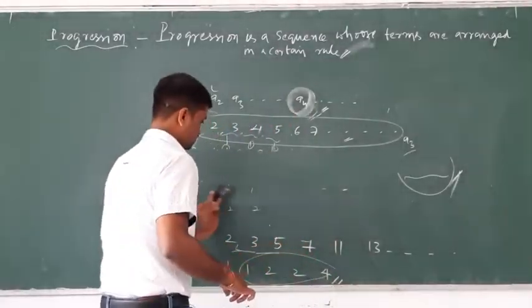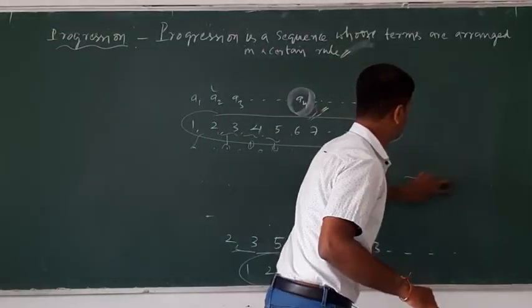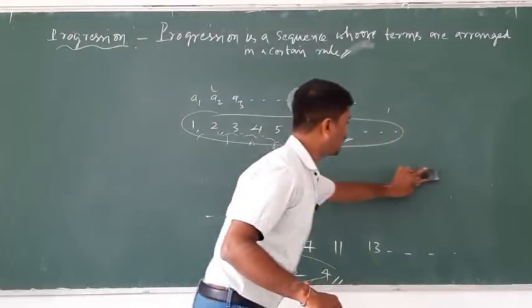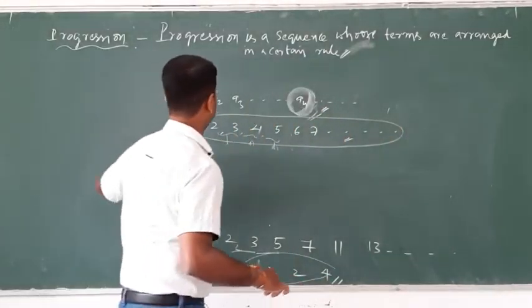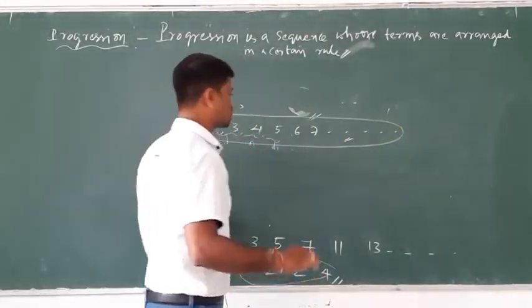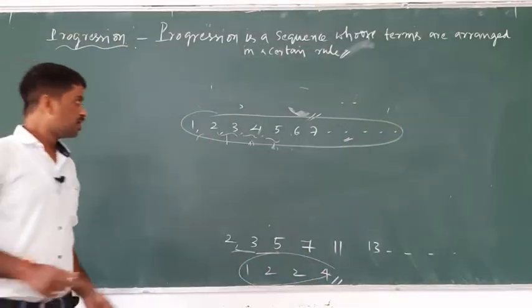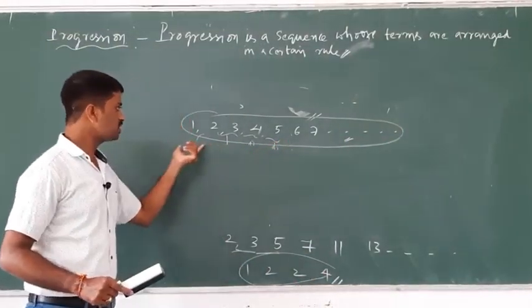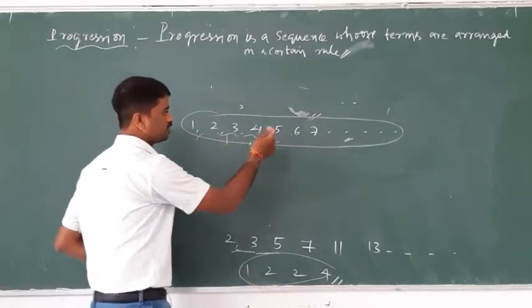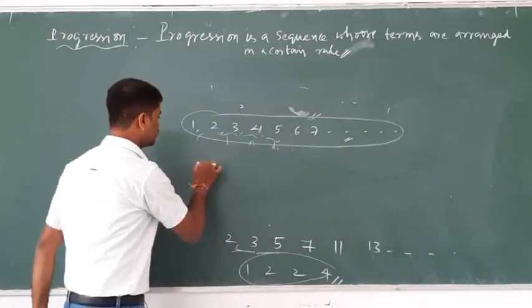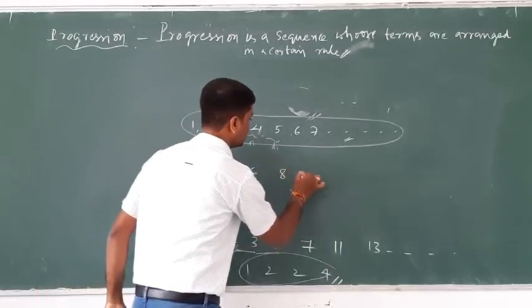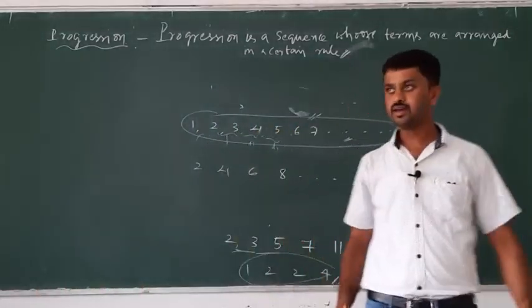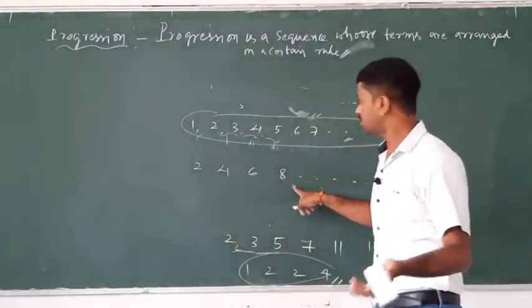Observe it first. This is one example, and prime numbers are also one of the examples. I will take just these two examples. See here: 1, 2, 3, 4, 5, and so on. Next, 2, 4, 6, 8, and so on. These are even natural numbers. Here a rule is applied, 100%.